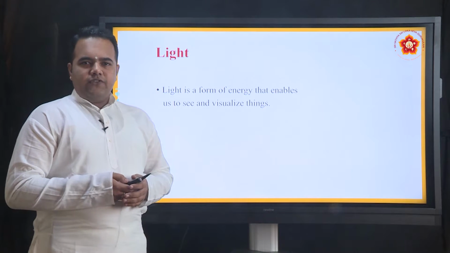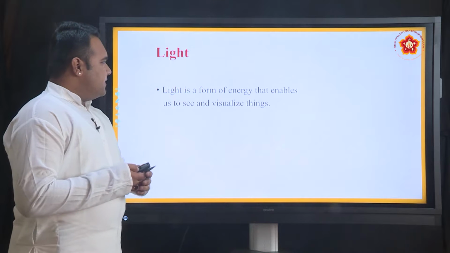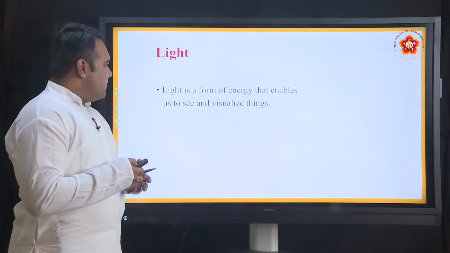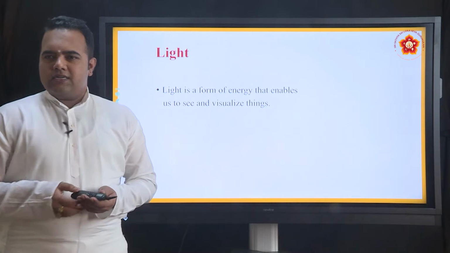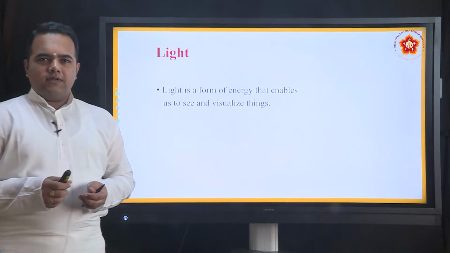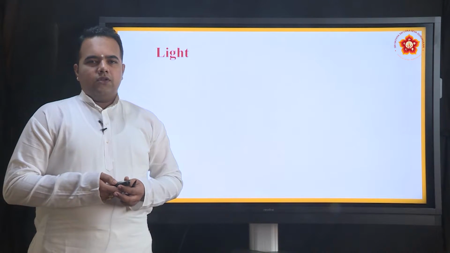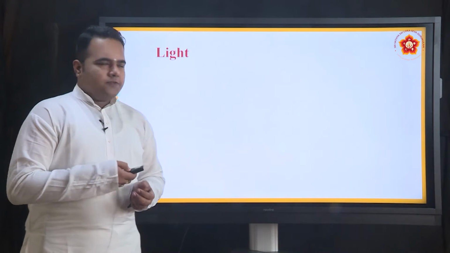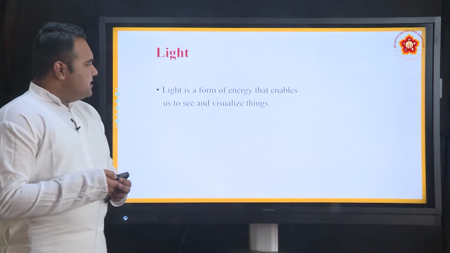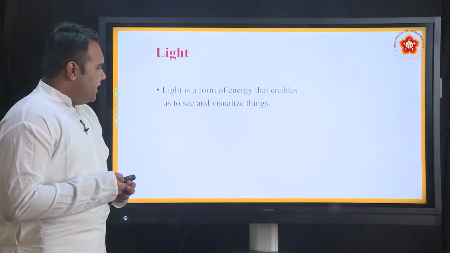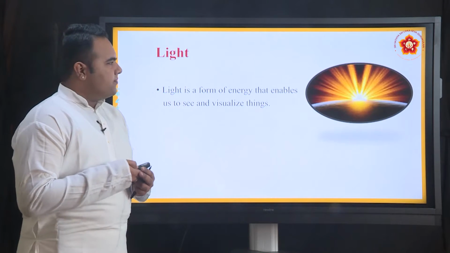The basic definition of light as per the science book is, though all of us know what is light, light is defined as a form of energy that enables us to see and visualize things.